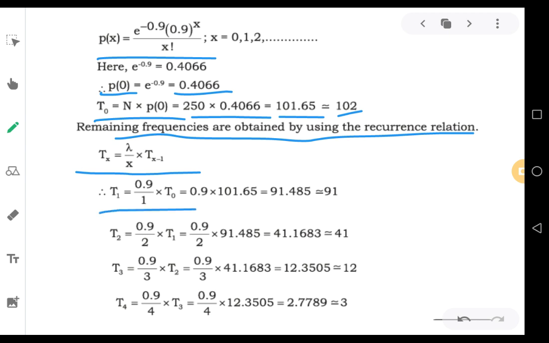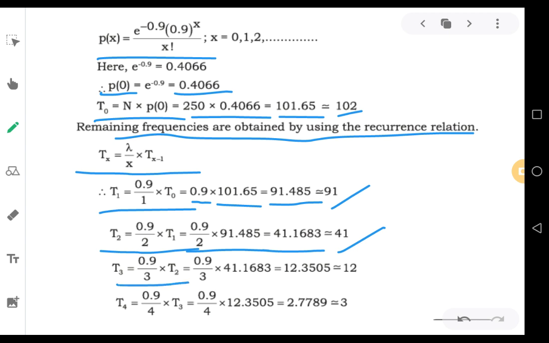T1 is equal to lambda by x. Lambda is 0.9, that is the mean of this distribution, we have already calculated it. So T1 equals 0.9 by 1 into T0. 0.9 divided by 1 is 0.9 itself, and T0 is 101.65. If you multiply, you are getting 91.485. That can be approximated to 91. Proceed to the next one, T2: 0.9 by 2 into 91.485. That should be 41.1683, approximated to 41.